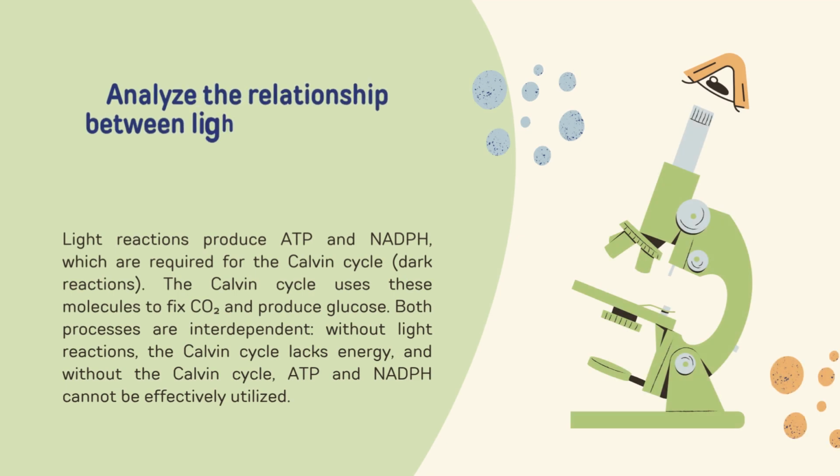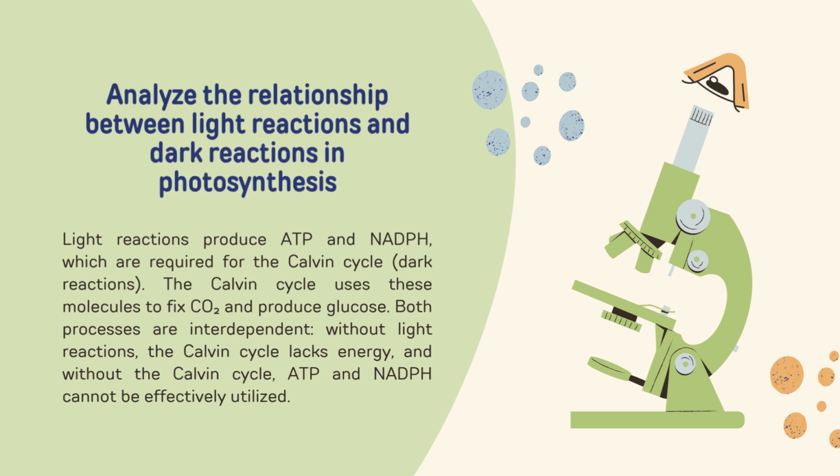Next, analyze the relationship between light reactions and dark reactions in photosynthesis. Light reactions produce ATP and NADPH, which are required for the Calvin cycle. In the dark reactions, the Calvin cycle uses these products to reduce CO2 and produce glucose. But the processes are interdependent. Without light reactions, the Calvin cycle lacks energy, and without the Calvin cycle, ATP and NADPH cannot be effectively utilized.